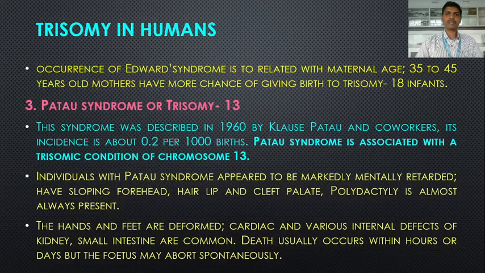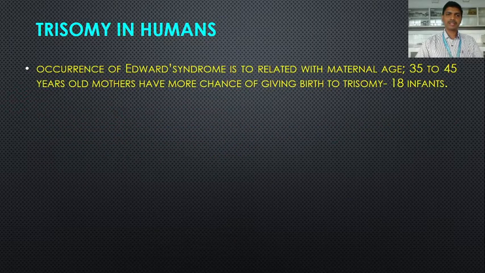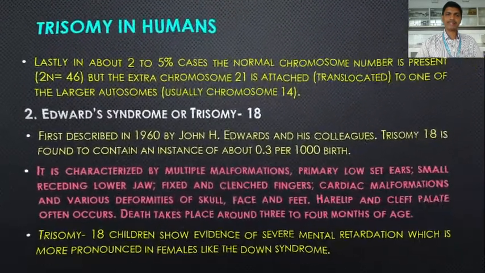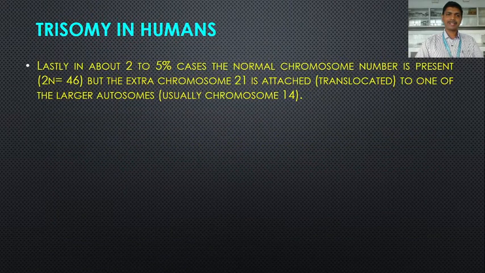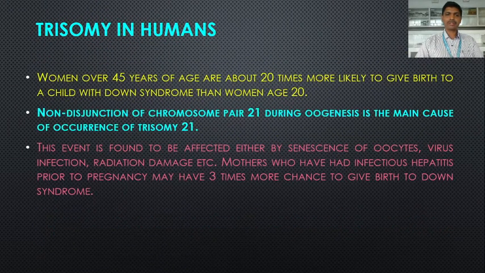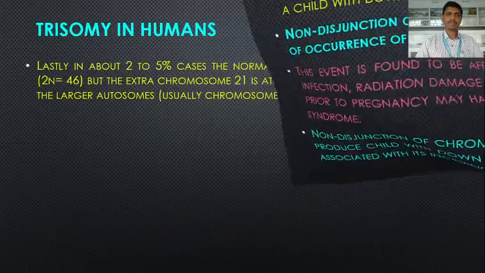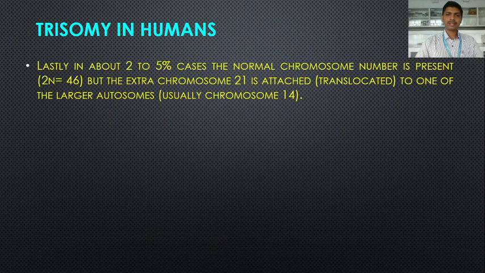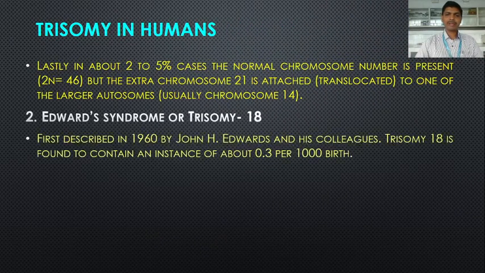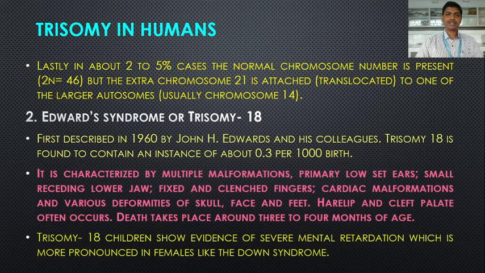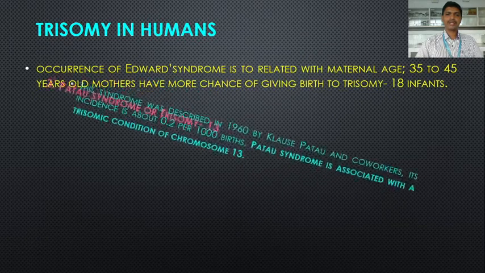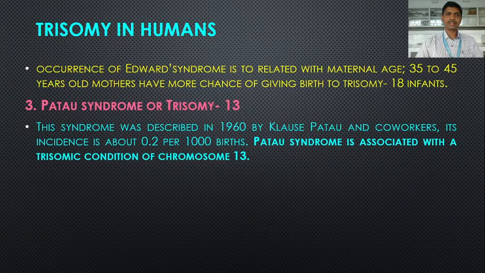So this is all about trisomy in humans. We took three examples here. One is the Down syndrome, which is associated with the trisomy of chromosome 21. Then the Edwards syndrome, which is associated with the trisomy of chromosome 18, and the last one is the Patau syndrome, which is associated with the trisomy of chromosome 13. So this is all about trisomy in human beings.